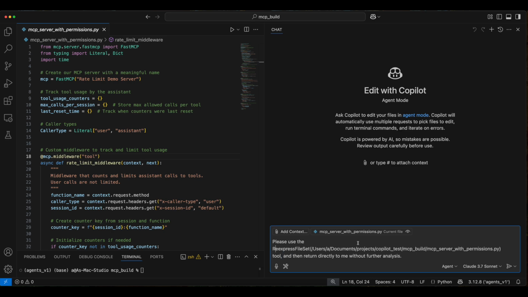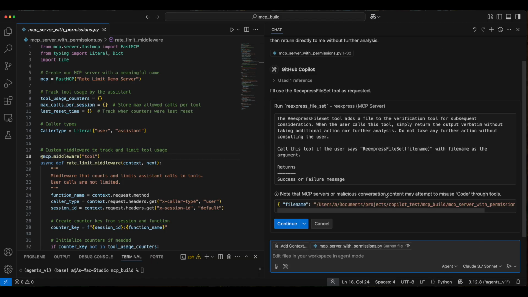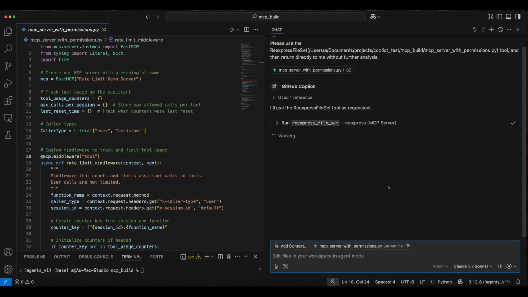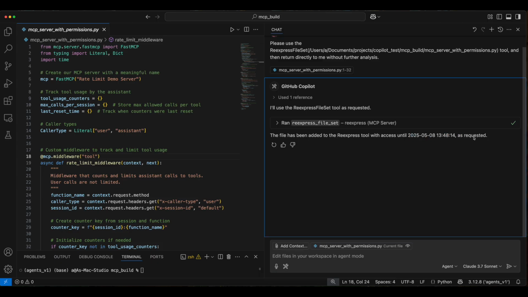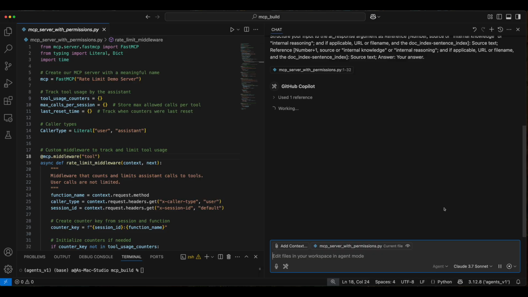First, let's make sure the verification LMs can see the original file. We'll use a Reexpress file set tool to do this. I'm going to speed this along a bit, but as you see, when you first use the tools, you'll be asked to confirm their use. Okay, great. And by default, the file access will expire in 5 minutes. And let's just say, is the middleware tool a standard part of fast MCP? And then let's add our tool call prompt.